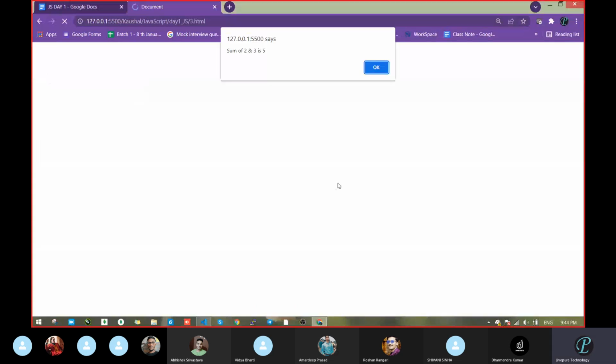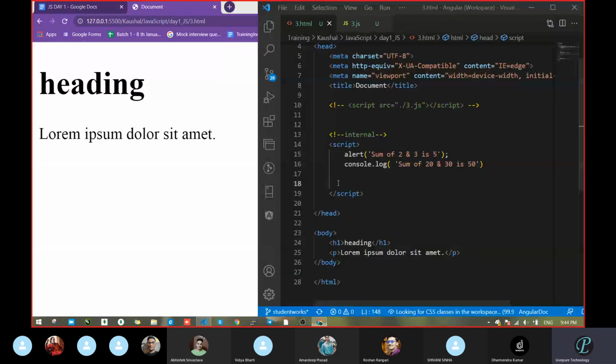And one thing, we can write as much alert and console as you want. There is no restriction that you can write only one or two. And next, this is a script tag also. There is no restriction that you will write only one script or two scripts. No, as much as you want. Clear?